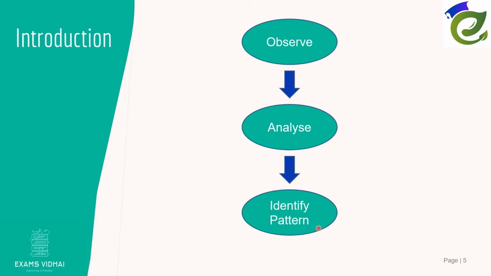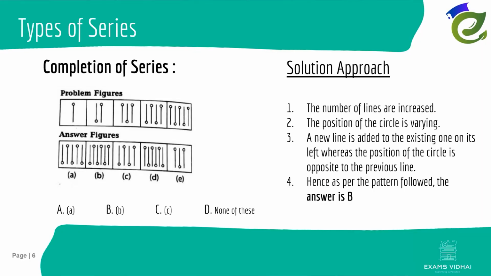So now let's get to our next topic, which is the types of series. The first one here is completion of series. The examiner asks us to identify the next figure. A few figures are given, we have to identify the pattern, and then using the same pattern we have to identify the next figure here.